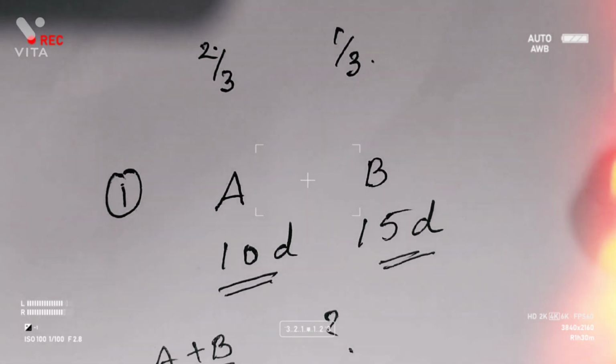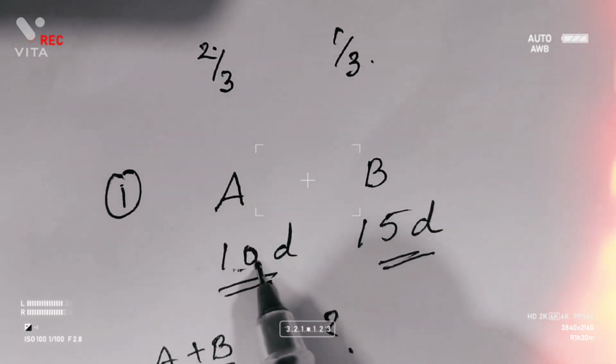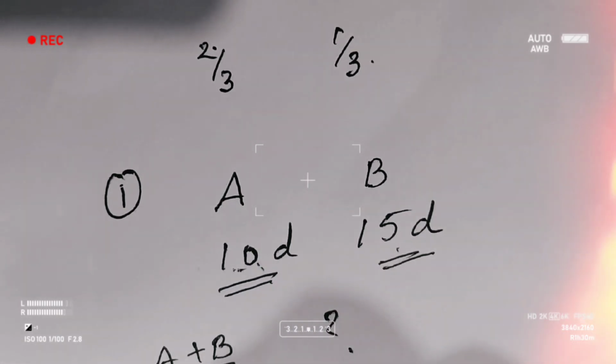Now A can do a work in 10 days, B can do it in 15 days. So automatically, if A and B together do the work, it must take less than 10 days, because A alone can do it in 10 days. When B is joining A, it will take less than 10. So let us see the trick.